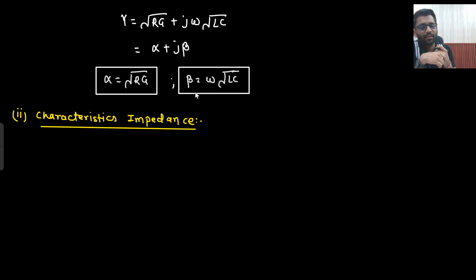Beta is equals to omega under root LC, and alpha is equals to under root RG. And one more relation, R by L is equals to G by C. This also you need to keep in mind.